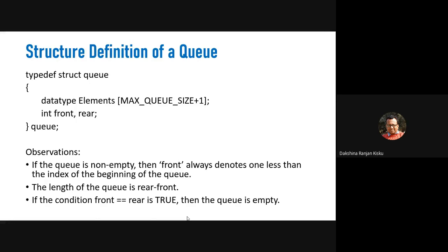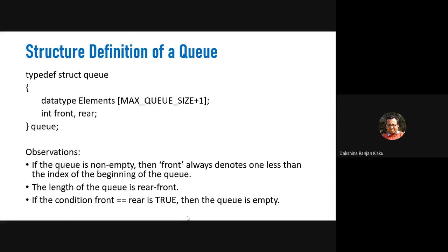Now, if we implement a queue using an array, then we will consider a one-dimensional array, and we will take two variables. The first variable is called the front variable, and the other is the rear variable, and both these variables will be of type int. Here the array holds the elements of the data type. The size of the array becomes maximum, that means the size of the queue plus 1.